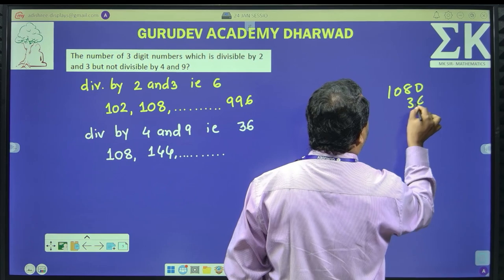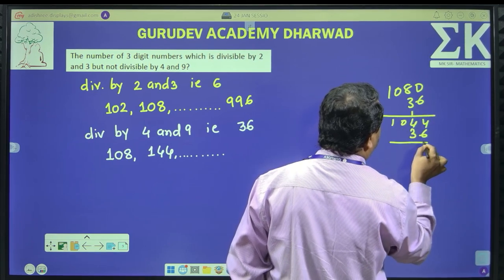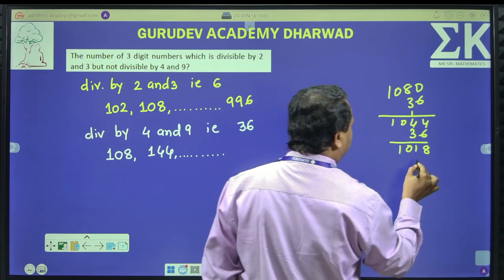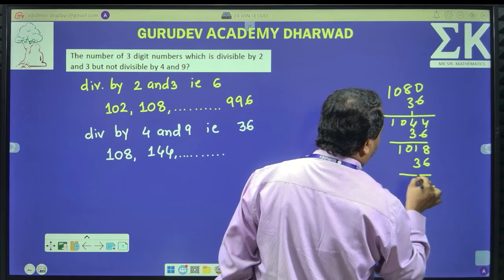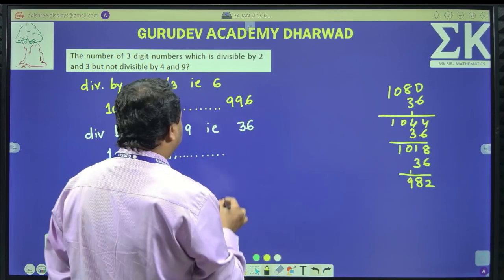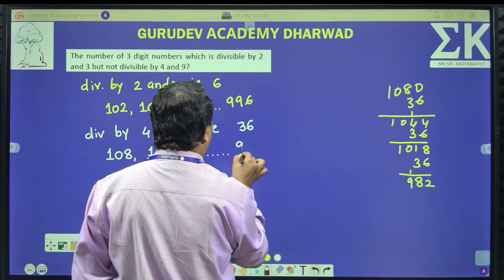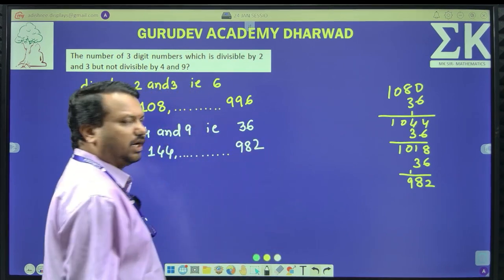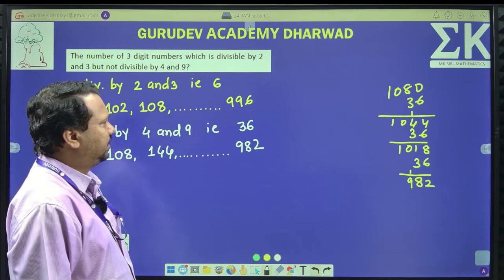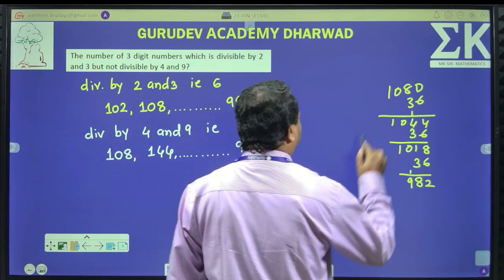1080, subtract 36, 1044. Again subtract 36, 1008. Correct? Then again 36, 972... 982, that is the largest 3-digit number. So, which is the last number? 982. Clear? Have you understood this? Right? 982. Okay.